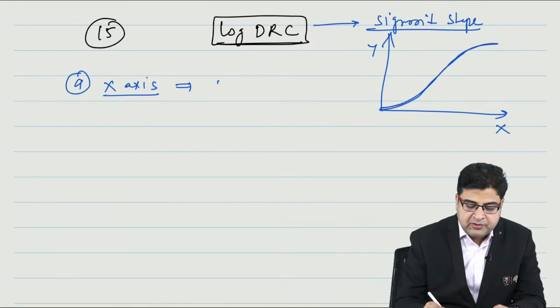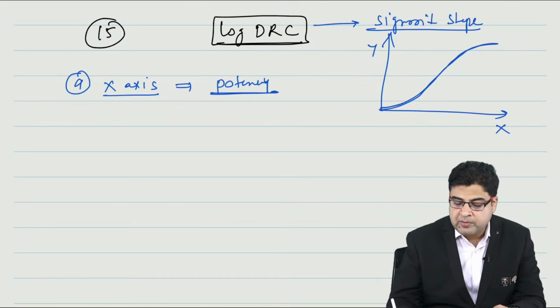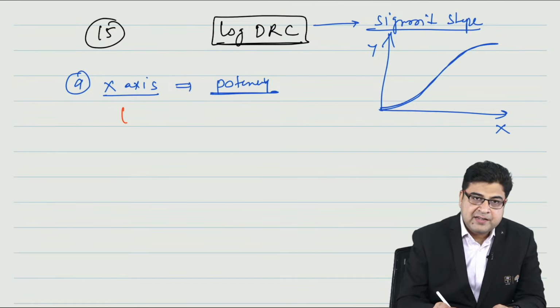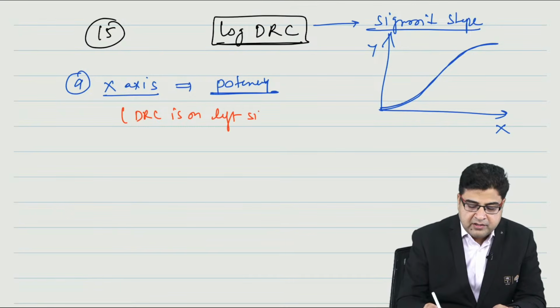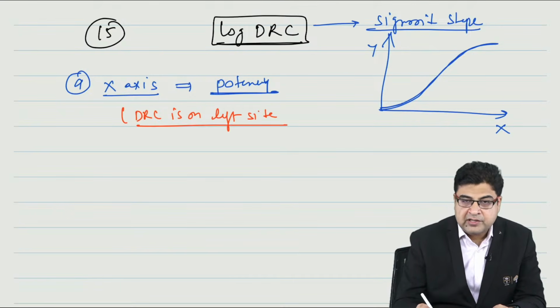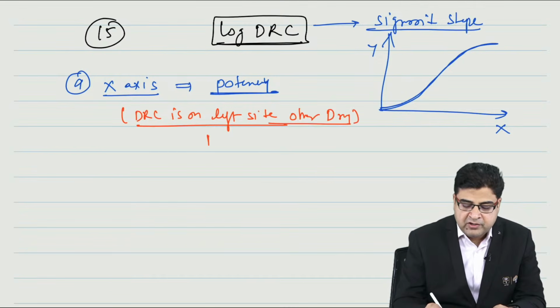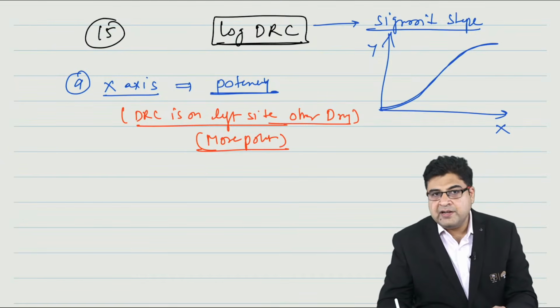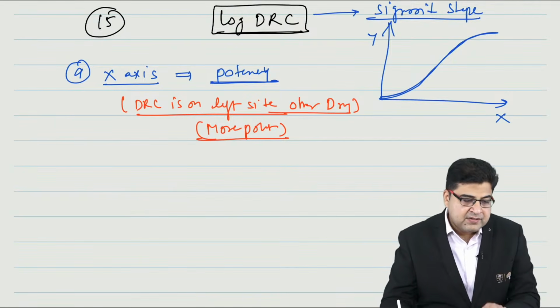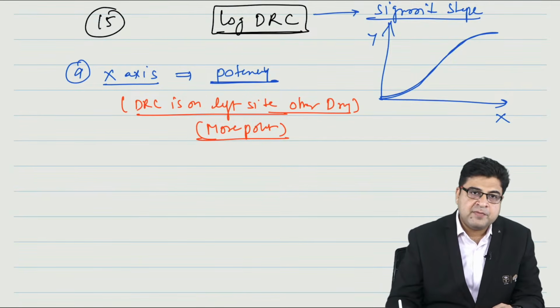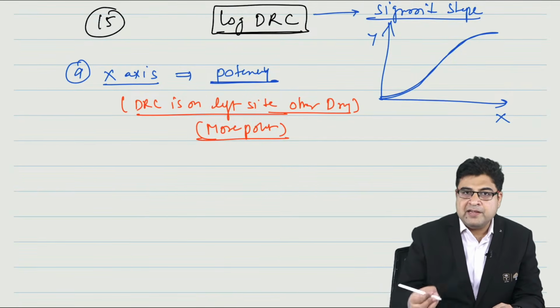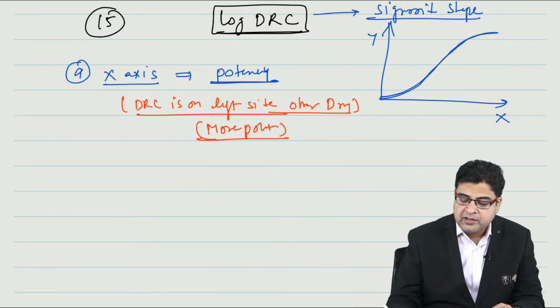So x-axis will tell you about the drug potency. Any medicine DRC that is on the left side of the other drug, that medicine is more potent on the x-axis. If the medicine DRC is on the right side of the other drug, that medicine is less potent.